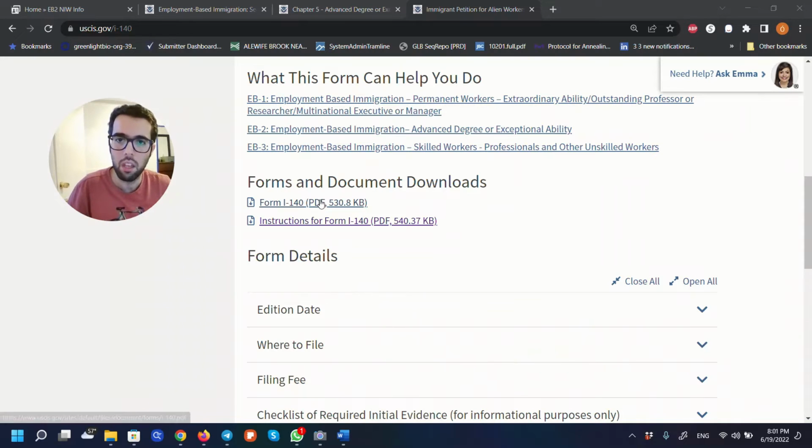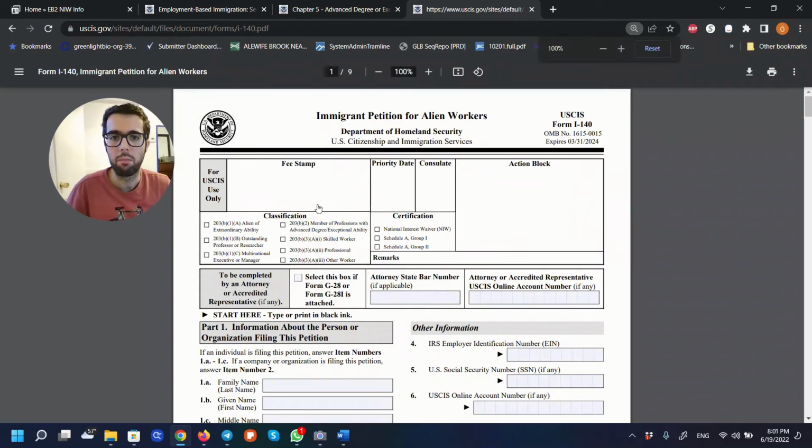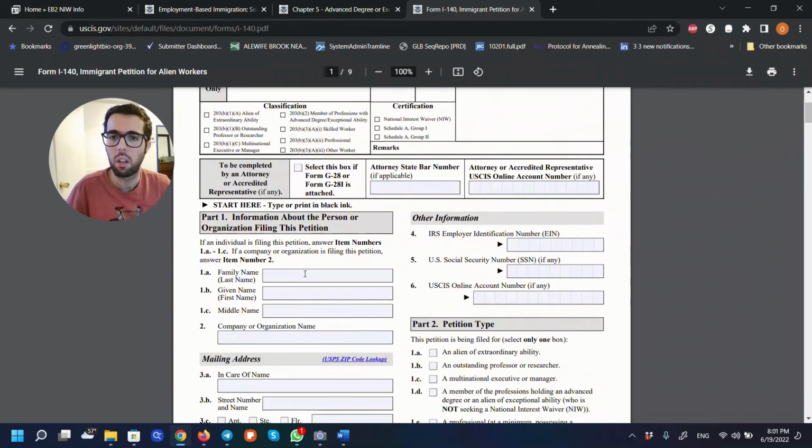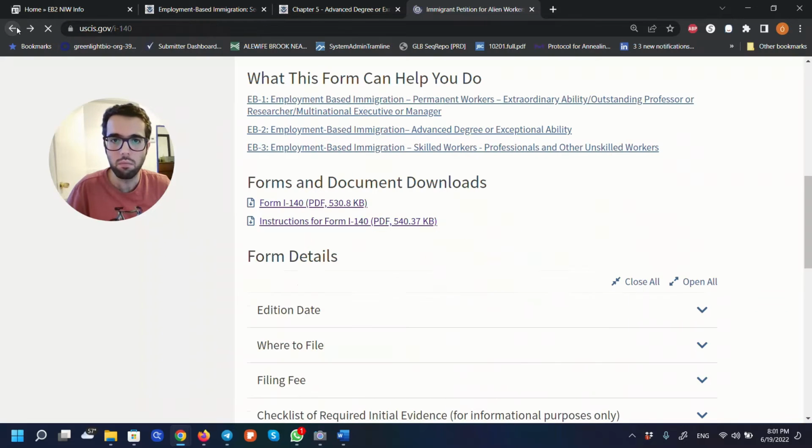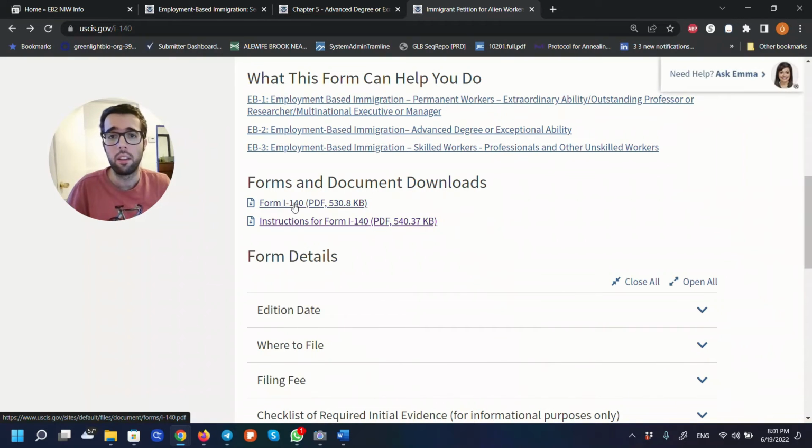So always come here, and you can click on this and it will actually open the PDF that you can download. You can fill it out electronically. All right. And never fill this out months in advance. Wait until you are ready to submit. Come here, download it, and do it. Then you'll print it, you sign it, and you put it together with the rest of your package.